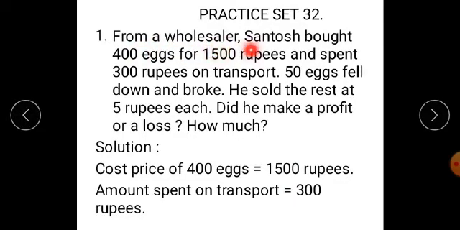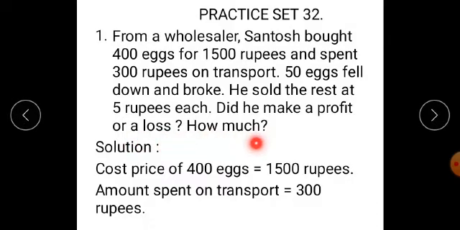From a wholesaler, Santosh bought 400 eggs for rupees 1500 and spent 300 rupees on transport. 50 eggs fell down and broke. He sold the rest at 5 rupees each. Did he make a profit or a loss? How much?